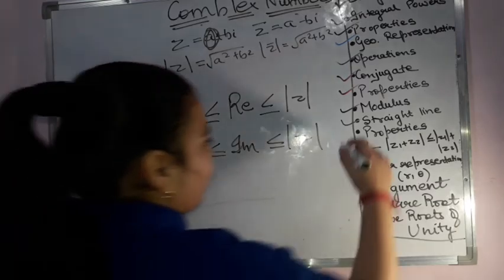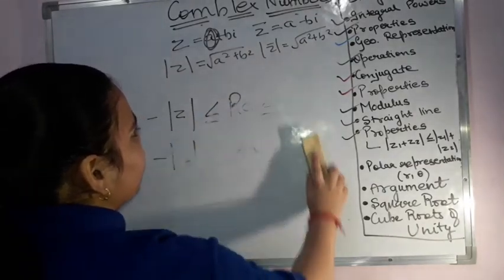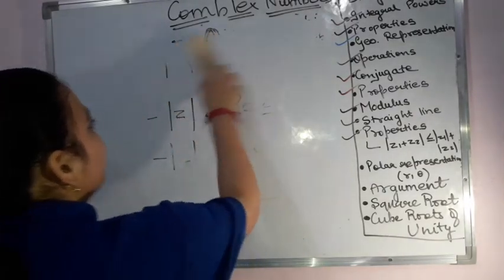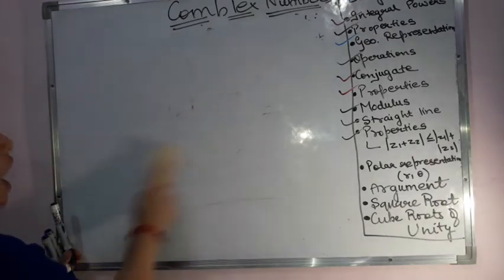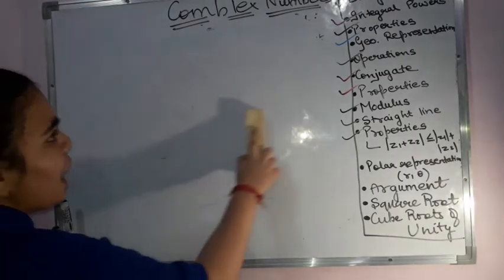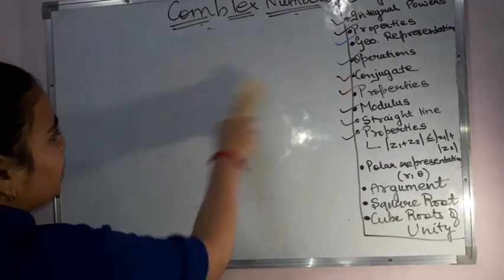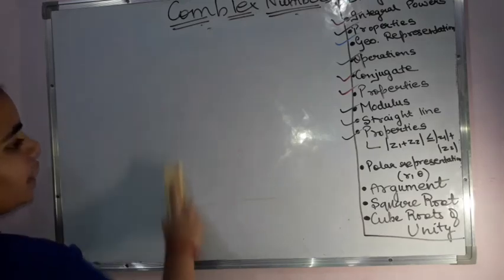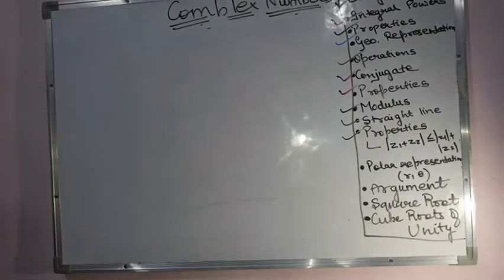So we have seen these properties which were there. Now coming to the polar representation, only a small part of this chapter is left now. What do we mean by the polar representation? With the concept of polar representation, you will understand the argument or the amplitude of a complex number. The representation we were doing until now is known as the triangular, or rectangular, representation.